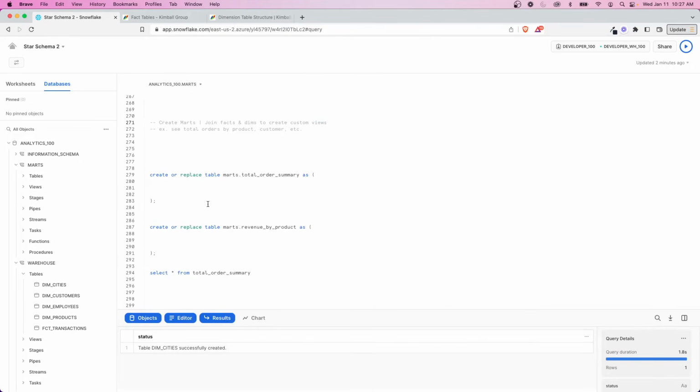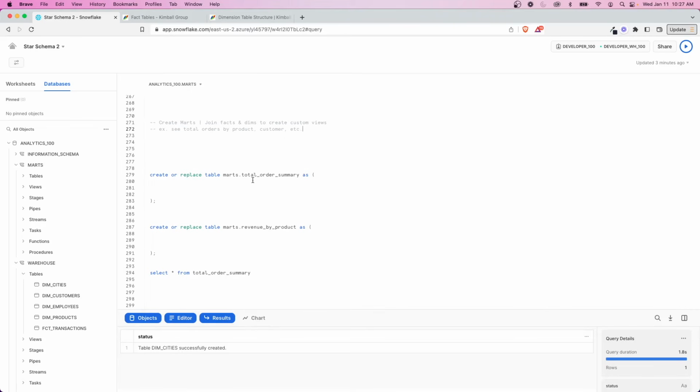And this is where the real power of the star schema and dimensional modeling comes into place, because it allows you to see totals and aggregates sliced and diced by whatever you want, because you can easily join on those keys. So you could see things like total orders by product, by customer. It doesn't matter because you can join them on the keys and just create groupings.